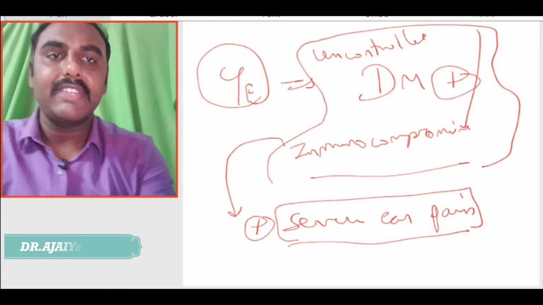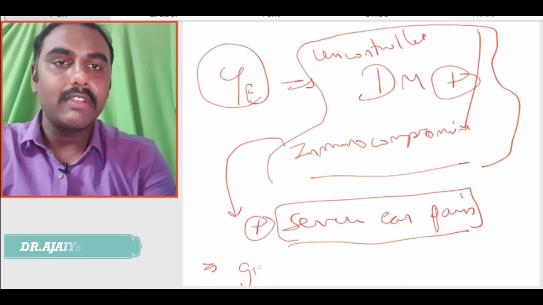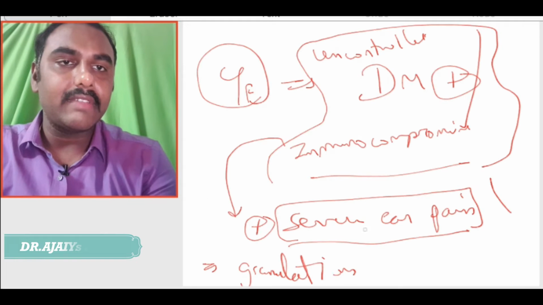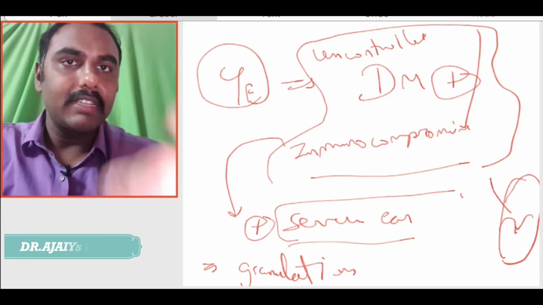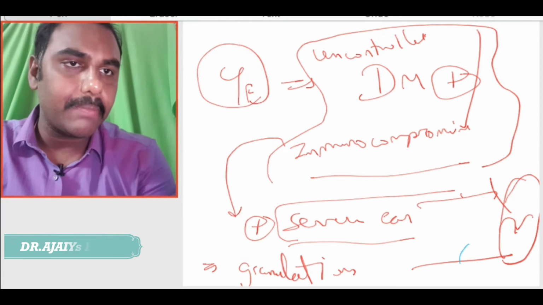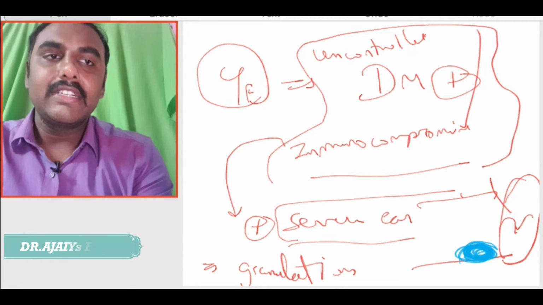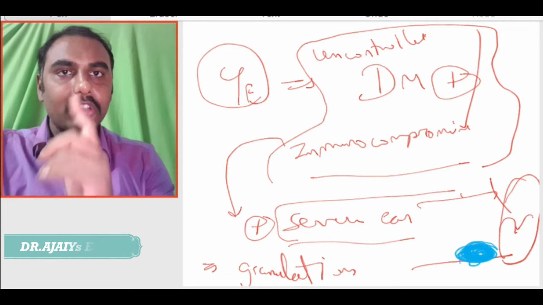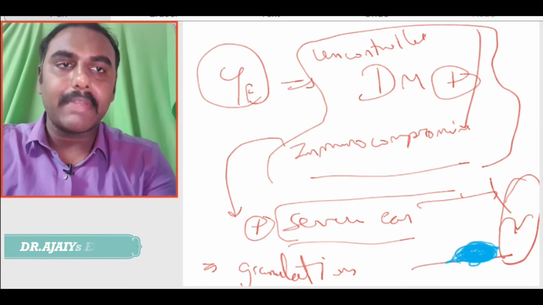The patient will come to you with severe ear pain, and on examination we can see the presence of granulations along the bony part of the external auditory canal. Assume that this is the tympanic membrane and this is the external auditory canal; I could see some granulation along the bony part of the canal. And this infection is caused by which organism? That was the question asked. It is caused by Pseudomonas. So, it is a Pseudomonas infection occurring in the bony part of the external auditory canal.